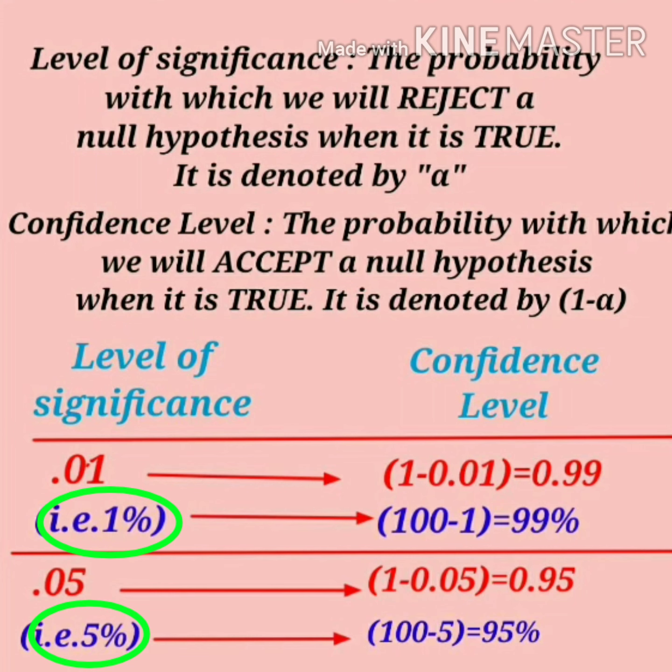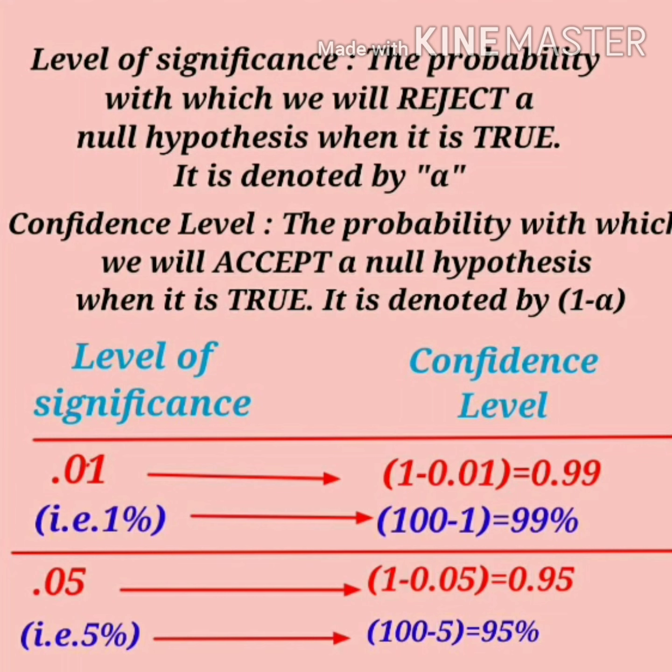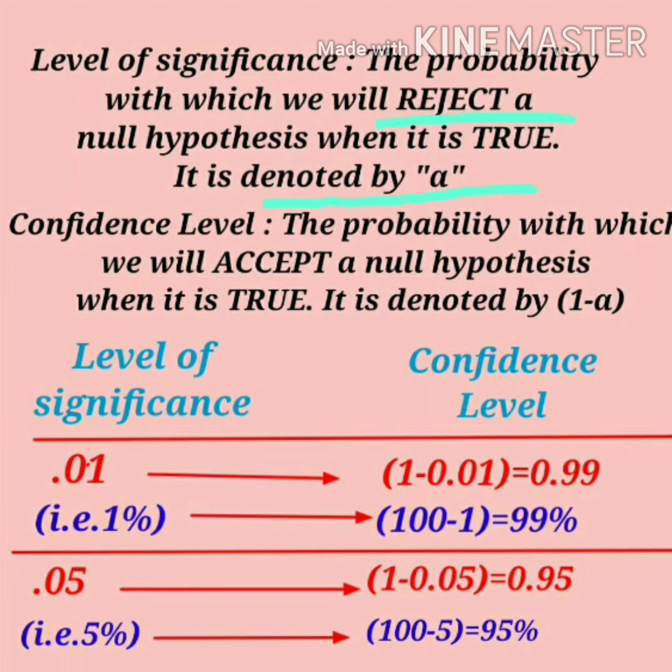Now you should know what is the meaning of 1% and 5% level of significance. For that you should recheck the definition of level of significance. See the definition: level of significance refers to the probability with which we will reject the null hypothesis when the null hypothesis is true, and it is denoted by alpha. Okay, clear? So definitely